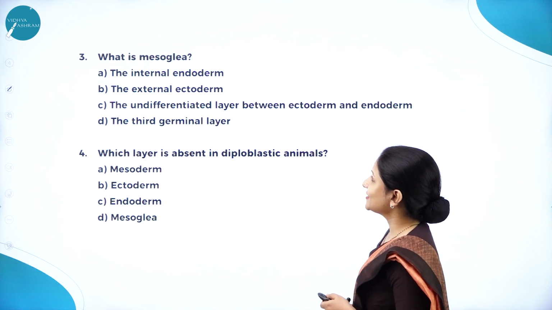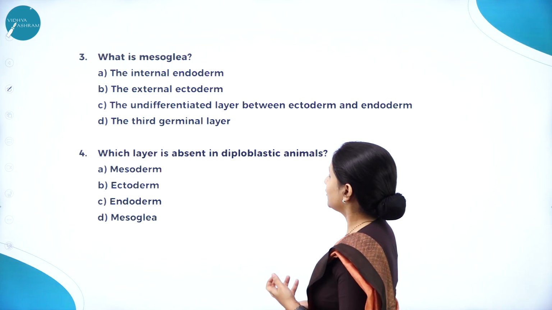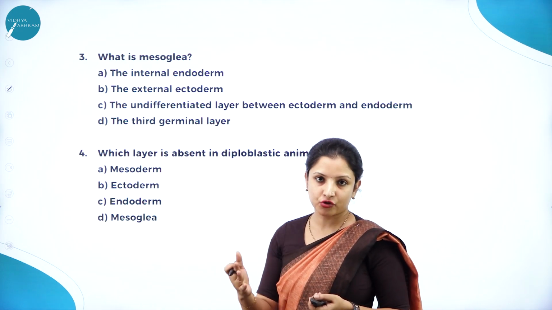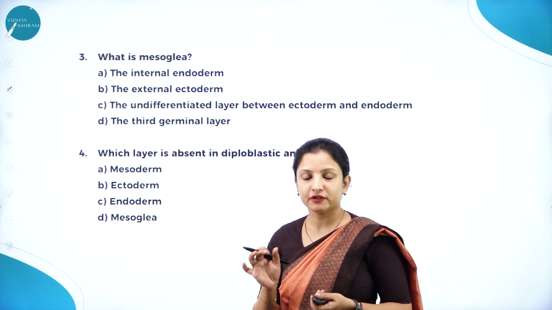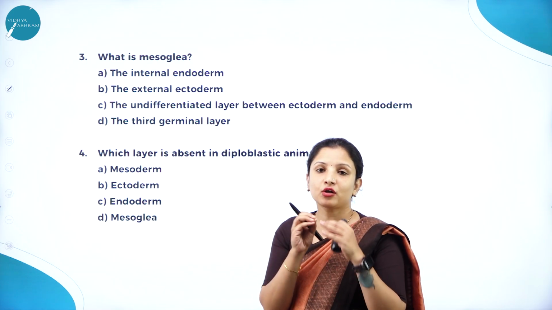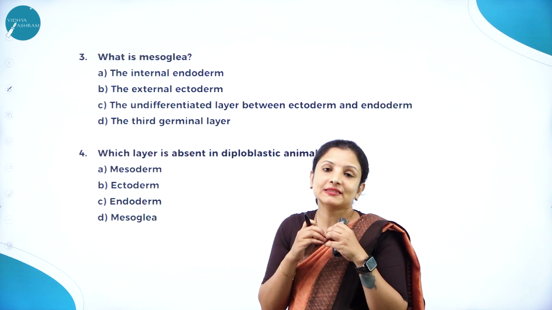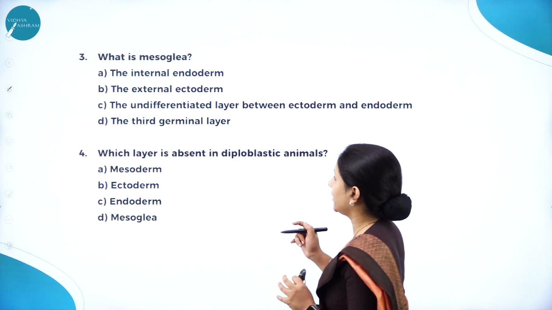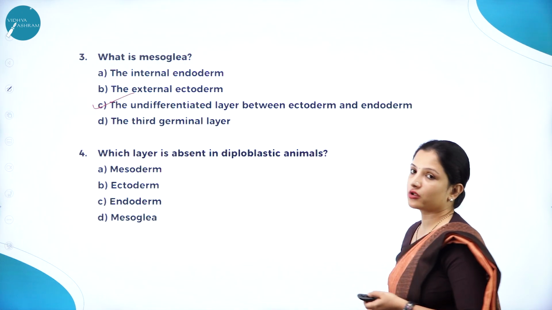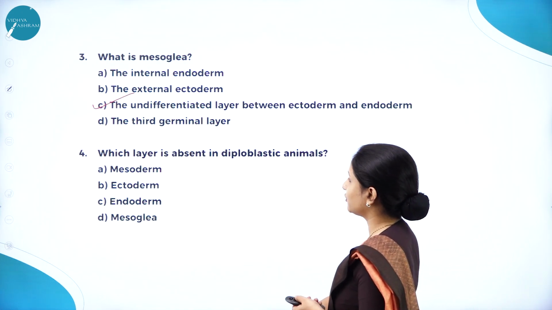Next question, what is mesoglea? In between the endoderm and the ectoderm, there is a middle layer. In this layer, the cells are not properly distributed, but are scattered. So that is nothing but mesoglea. It is nothing but the undifferentiated layer between ectoderm and endoderm. We call it the mesoglea.